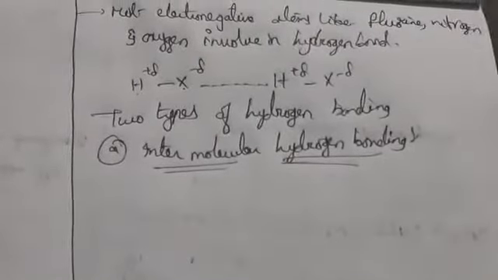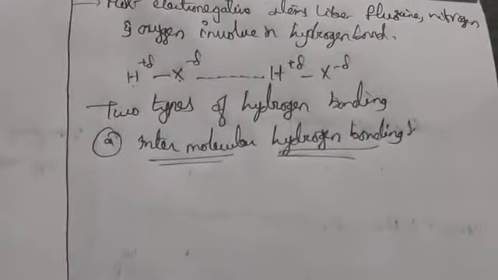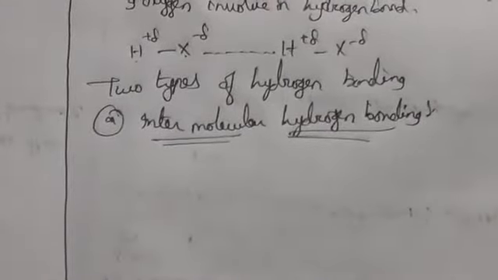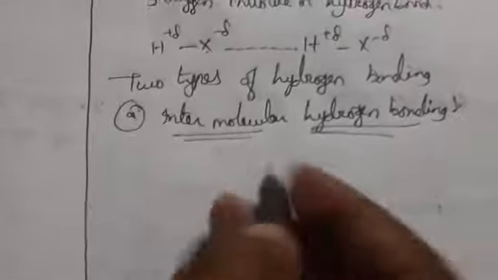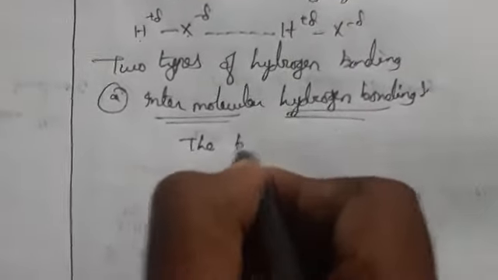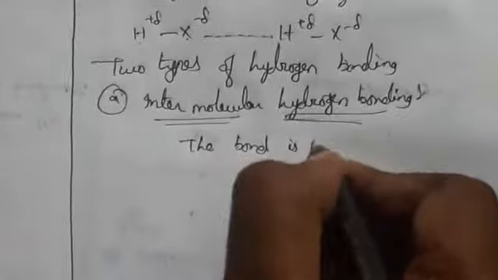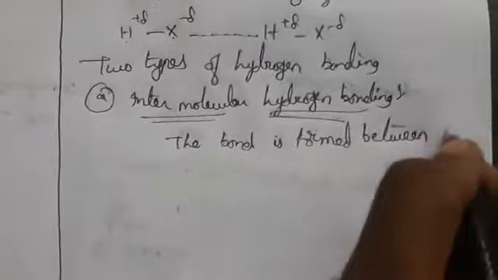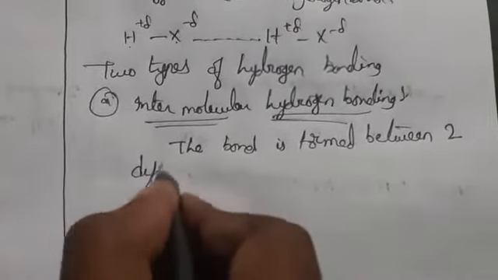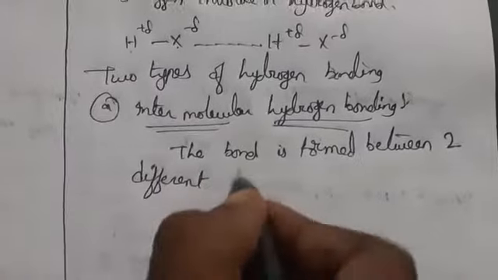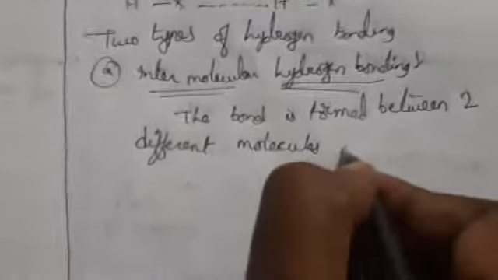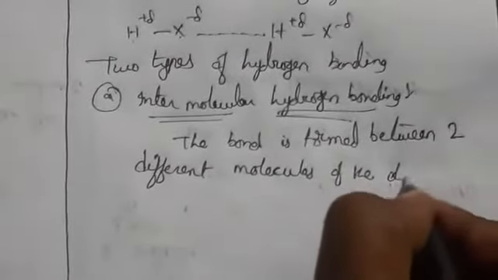Intermolecular hydrogen bonding is nothing but the bond formed between two different molecules of the same or different compounds.